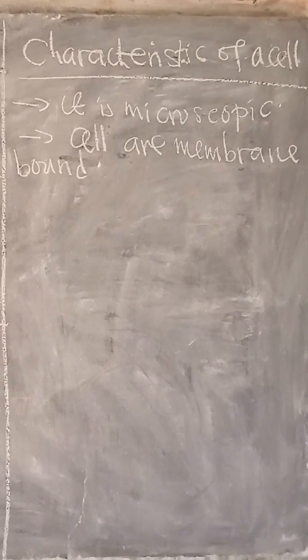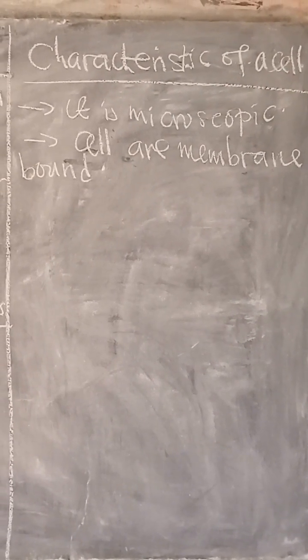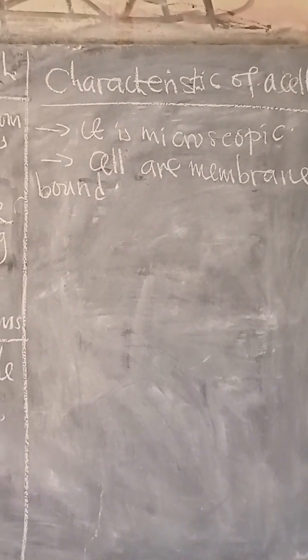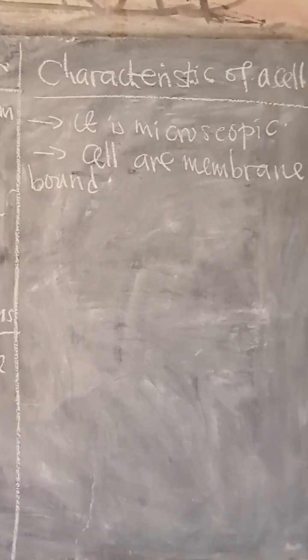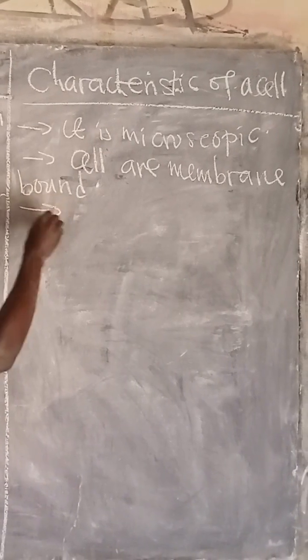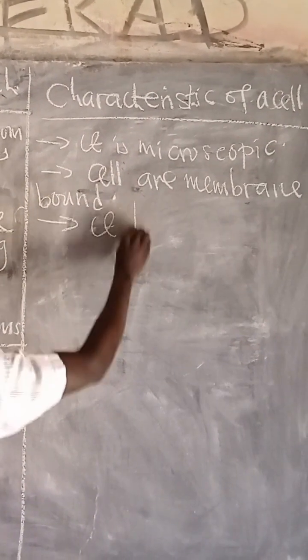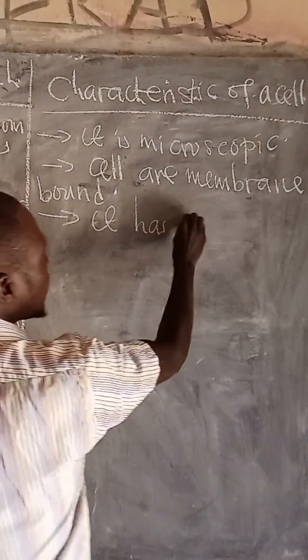When you look at an animal cell, it has a cell membrane. When you look at the plant cell, and even the cell of a bacterium, you can also see that it has a cell membrane. The other characteristic we can talk about is that cells also have organelles.